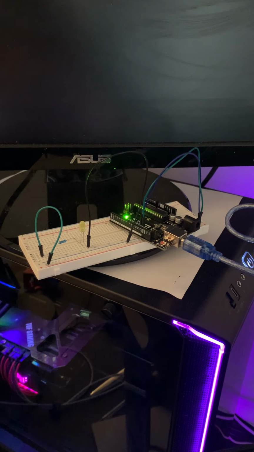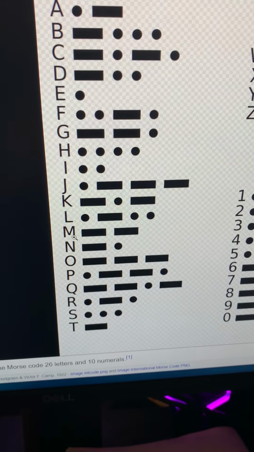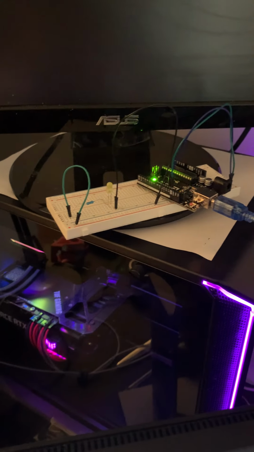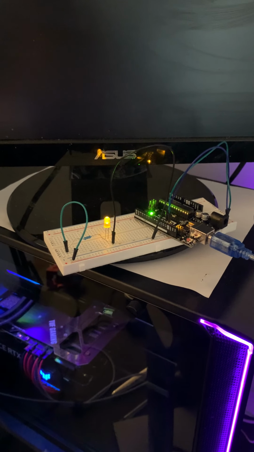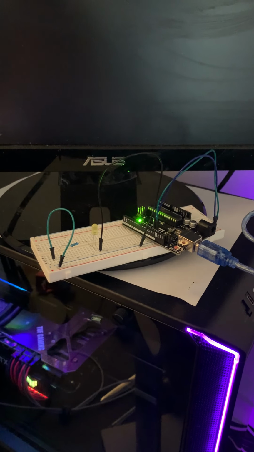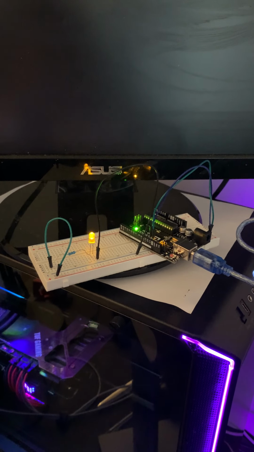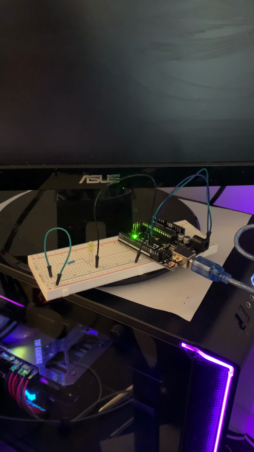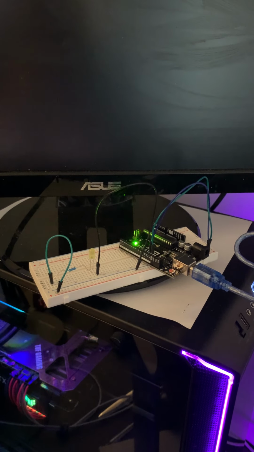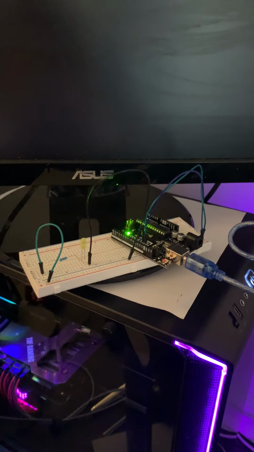So judging by the long pause, we've probably started on my first name. And so if we look, we see long dot. If we go down to N, we see that is indeed what it is. So now we just wait for this to complete. Okay, dot, dot, dot. That's the S, that's the last character in my name.